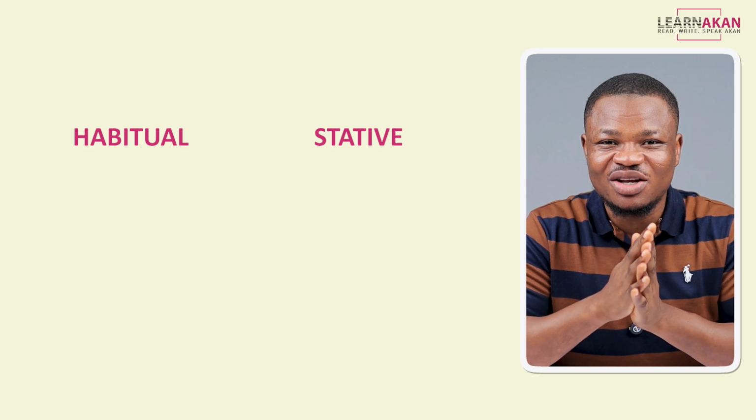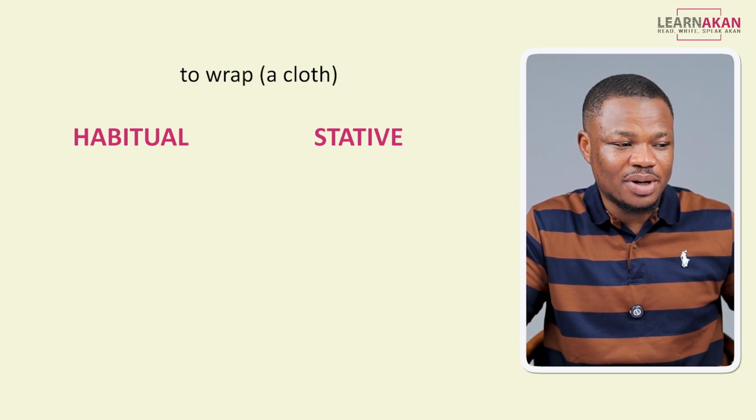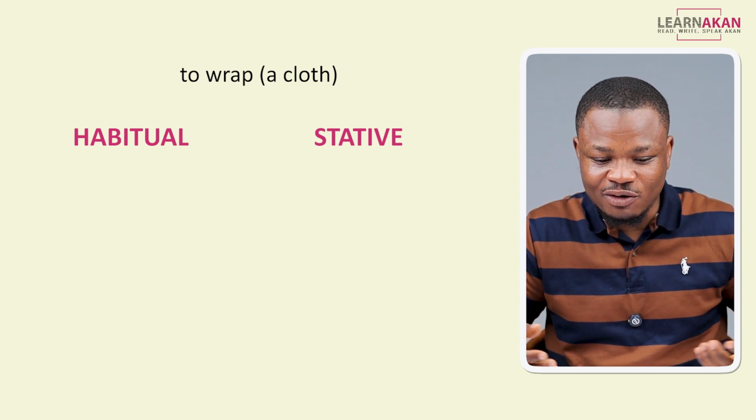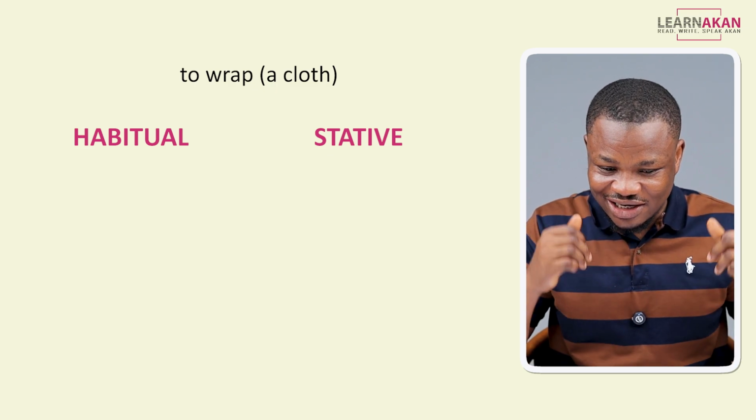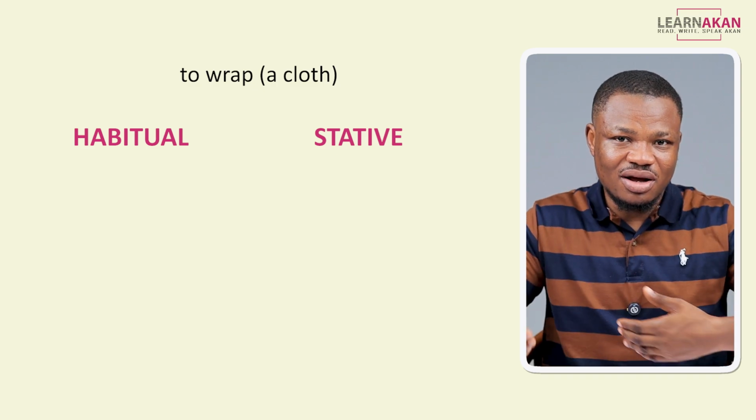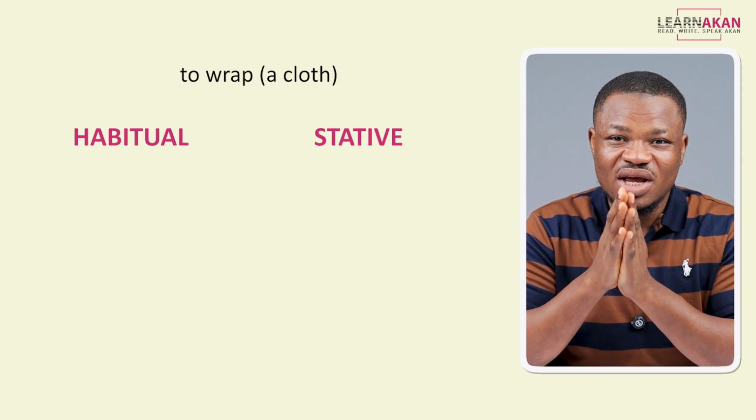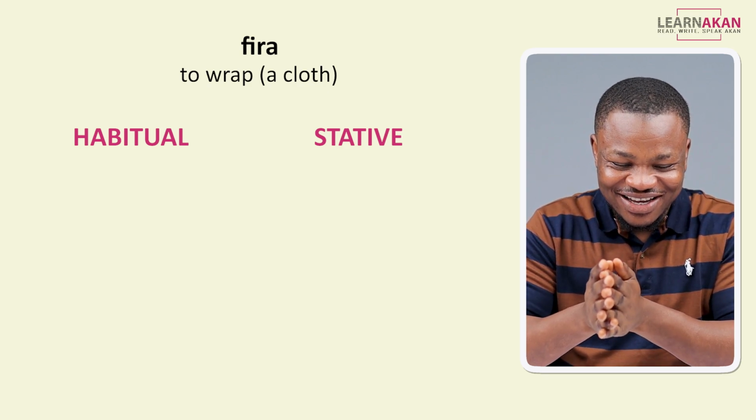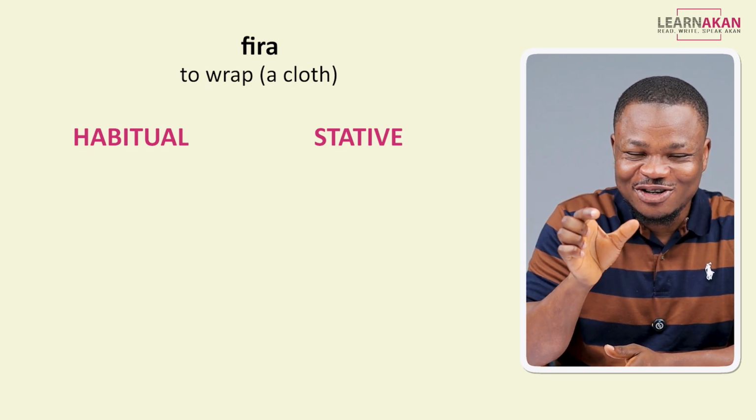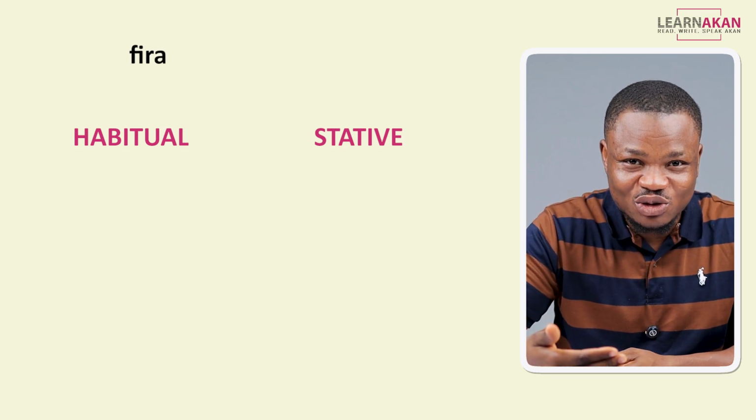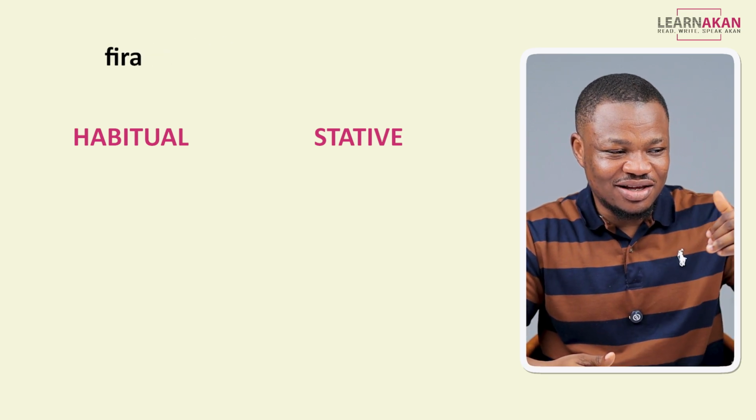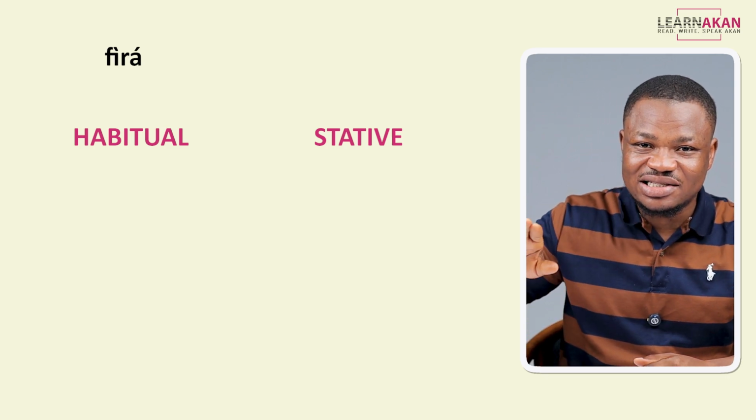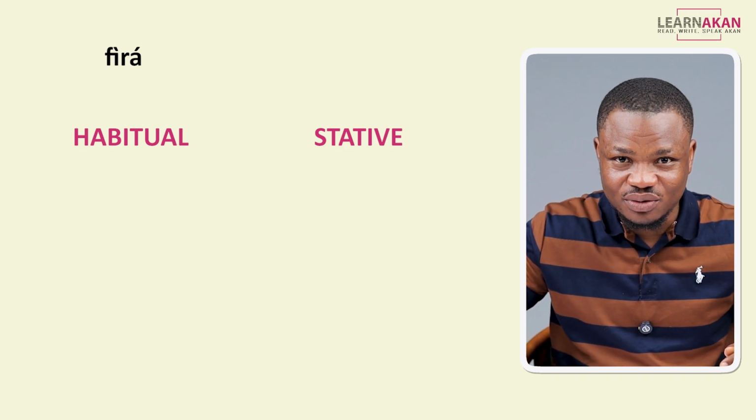Let's see one more example. We are using the verb to wrap. Now, to wrap as in to wrap a piece of cloth around you. So it's a form of dressing traditionally here in Ghana. So we wrap cloth around us, right? For that, we have fira, okay? And again, as you can see, this has 2 syllables. And for the habitual, like I mentioned, the initial syllable tends to be pronounced with a low tone, and then the remaining syllable will be pronounced with a high tone, okay?